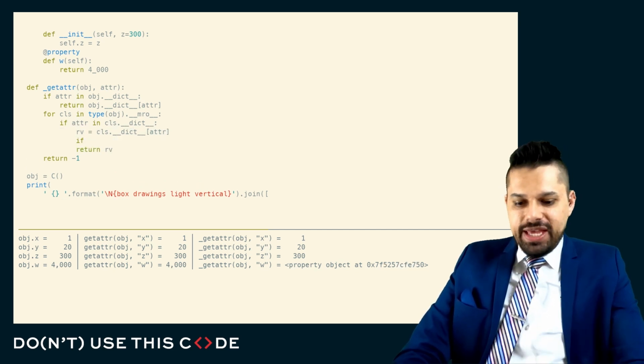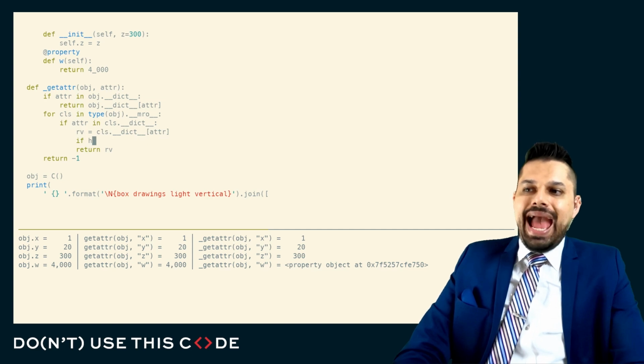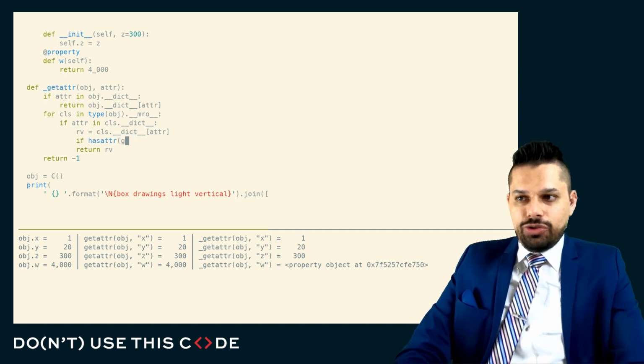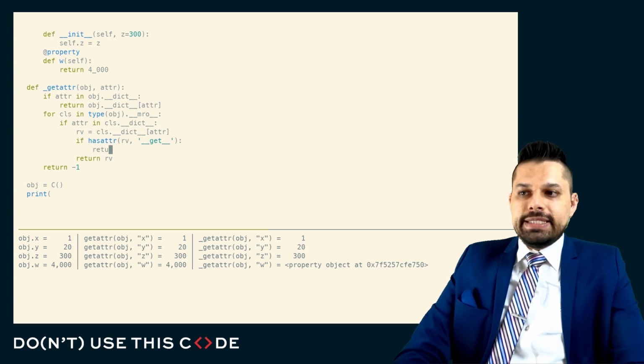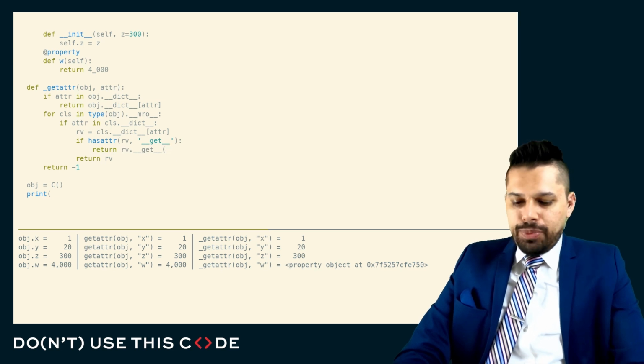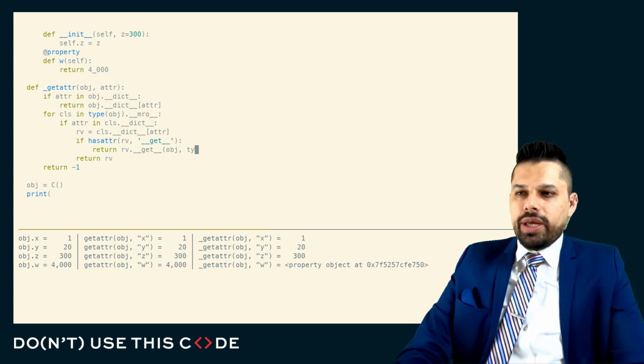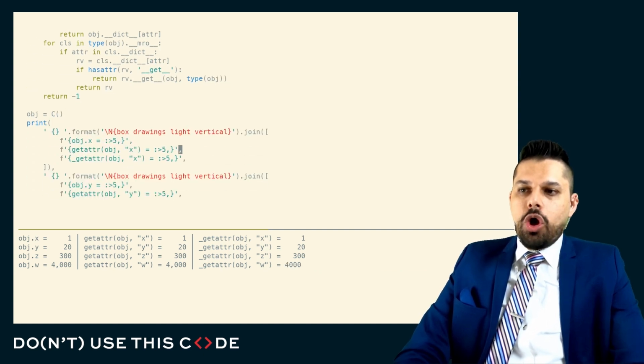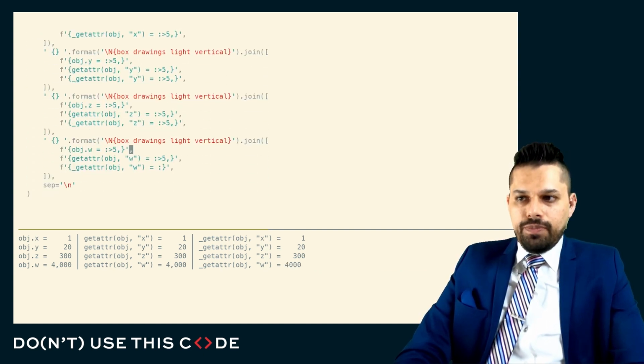And if the thing that got pulled out has a special named attribute, __get__, what we return is not the object itself, but the consequence of calling this __get__ method. We're going to call it with a couple of parameters. Here, I'm going to call it with these 2 parameters. And you can see that's all we need to get the property to work.